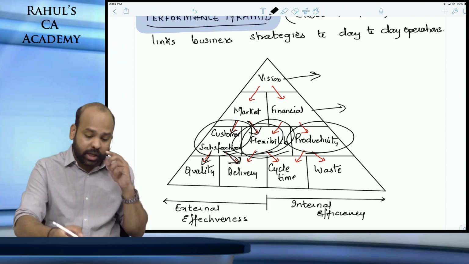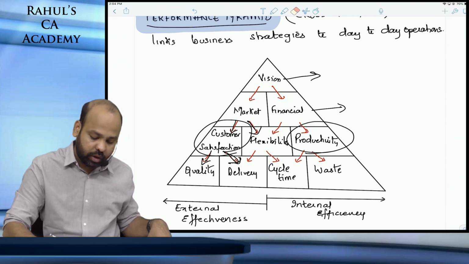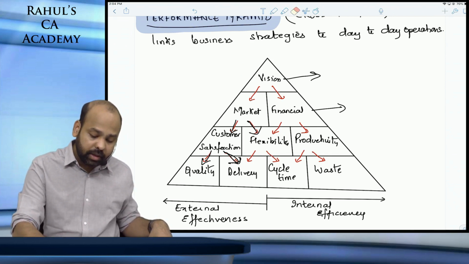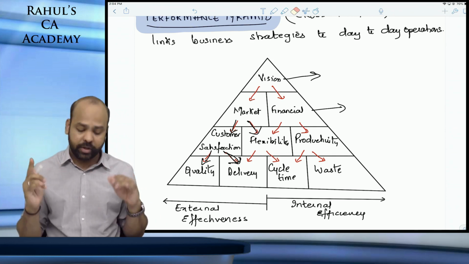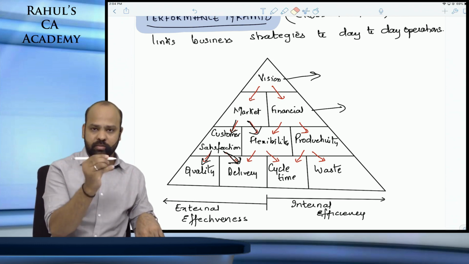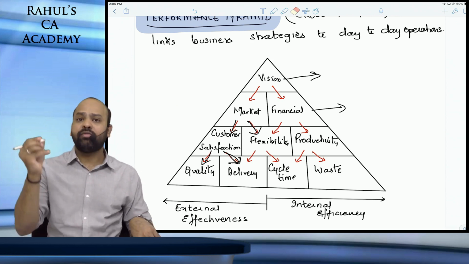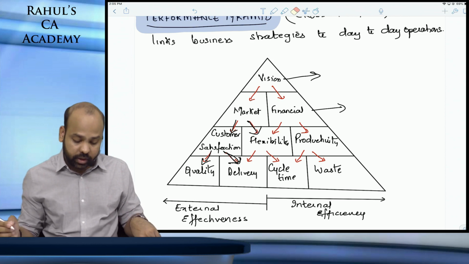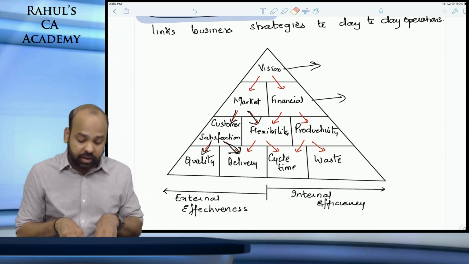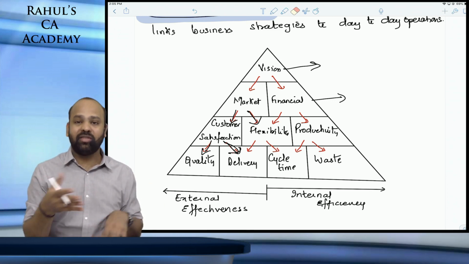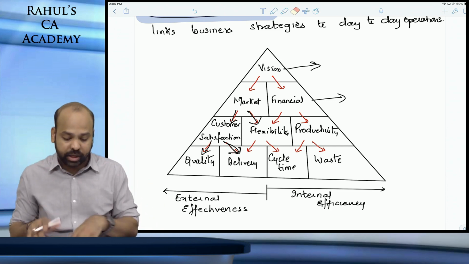Look, everything is related. If you see, guys, this is the beauty of this. Related means, look at these arrow marks: vision is related to market related measures and financial related measures. Market again is related to customer satisfaction and flexibility. Financial is related to flexibility and productivity. Customer satisfaction again is being defined in terms of quality and delivery cycle time. Flexibility of operations is delivery cycle time and manufacturing cycle time.